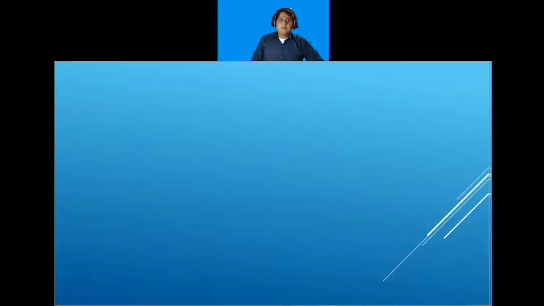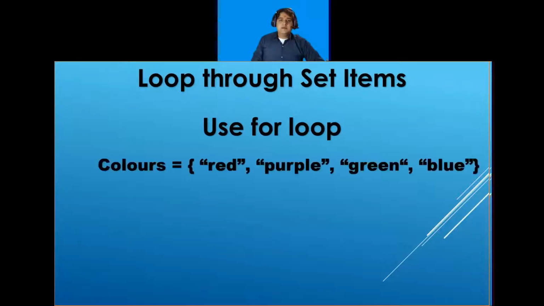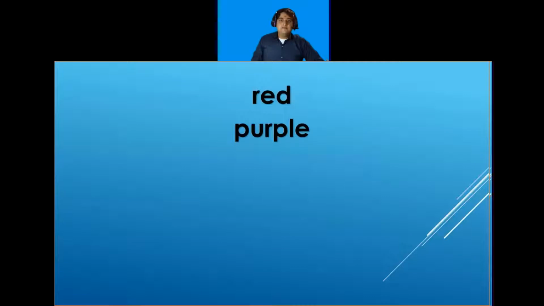So my next topic is loop through the set values or set items. For looping through the set items, I use the for loop. So for example, here is my set and I will write for i in colors and I will print, and I will call the variable i, and I will also remember the indent. So my output will be red, purple, green and blue.